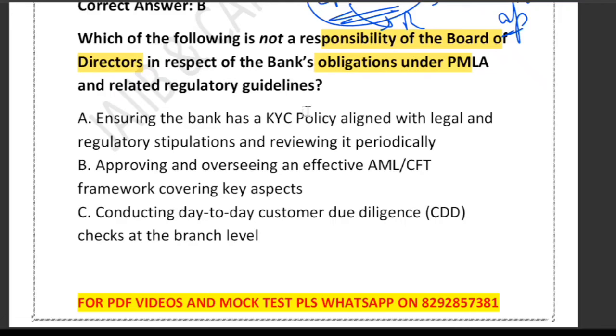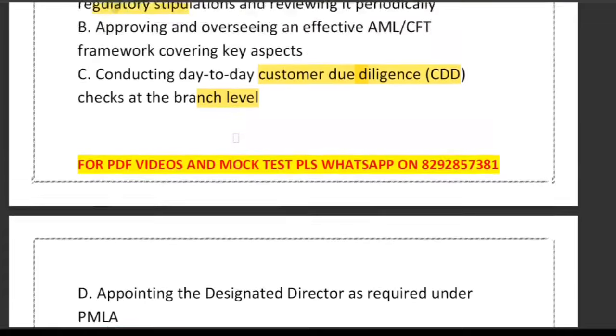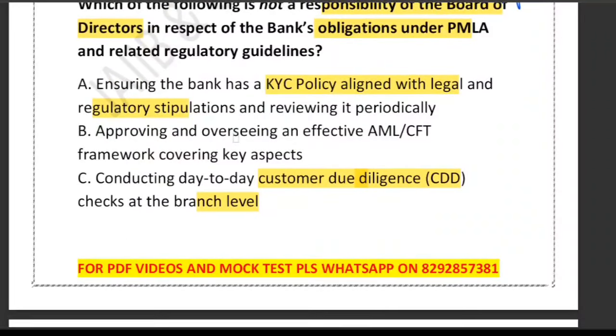Option A says ensuring that the bank has a KYC policy aligning with the legal and regulatory stipulation. Option B, approving and overseeing an effective AML CFT framework. Option C, conducting day-to-day customer due diligence, that is called CDD, check at the branch level. And option D says appointing the designated director as required under PMLA. So which is not a responsibility, they have asked.